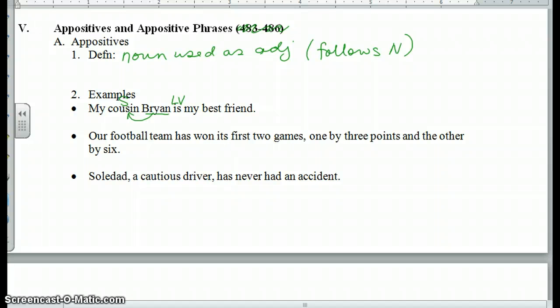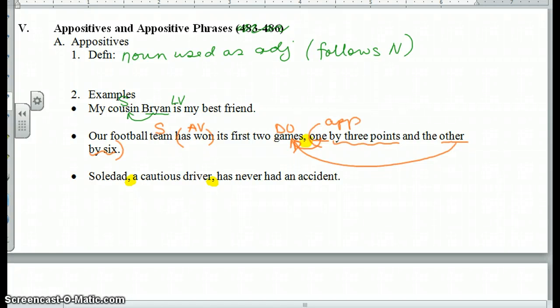Our football team has won its first two games, one by 3 points, the other by 6. Key with appositives are commas, and you'll see a couple coming up here. So if I go back and look at my verbs, has won, action verb, who or what has won, the team has won what? Games, direct objects. Now here's your pronoun telling me about the game. These are all modifiers explaining more about one and more about the other. So all of this is your appositive, and it's all describing games.